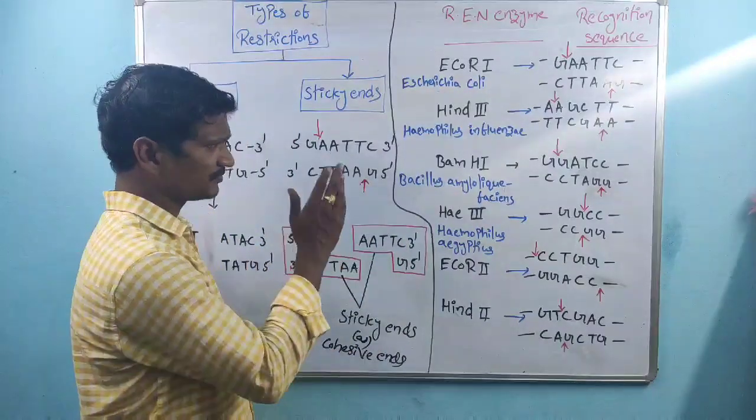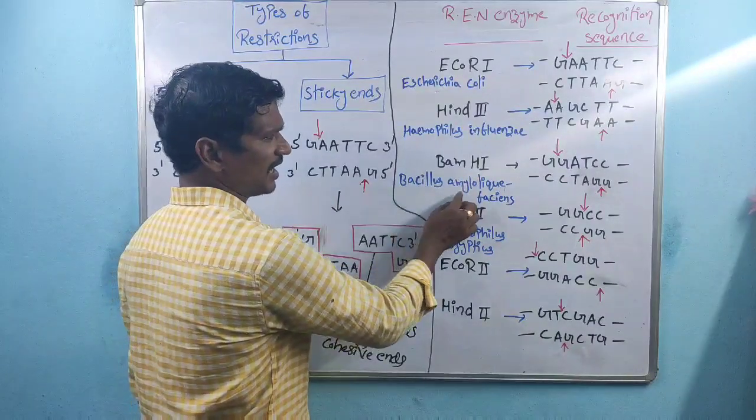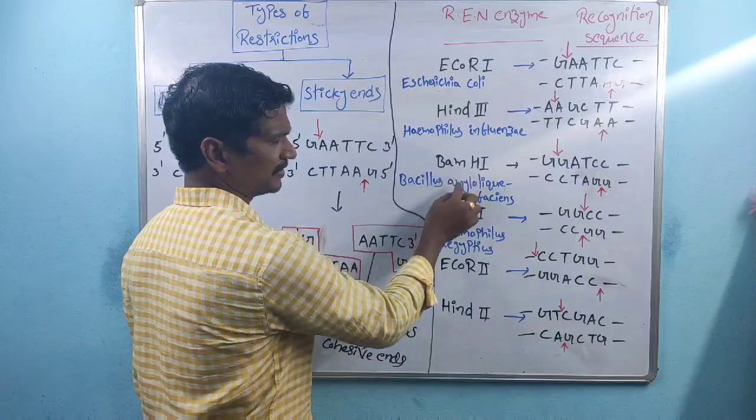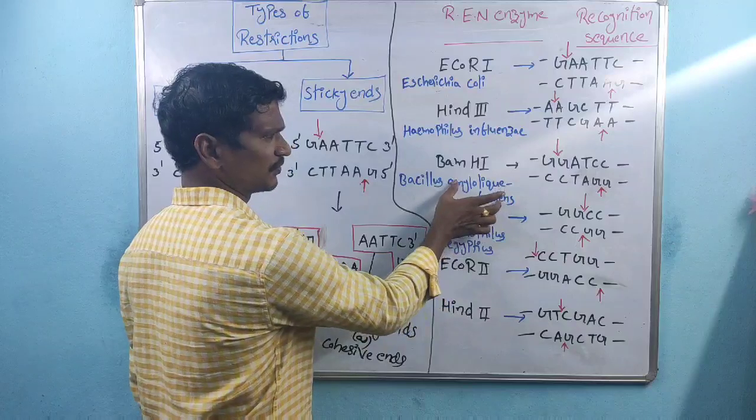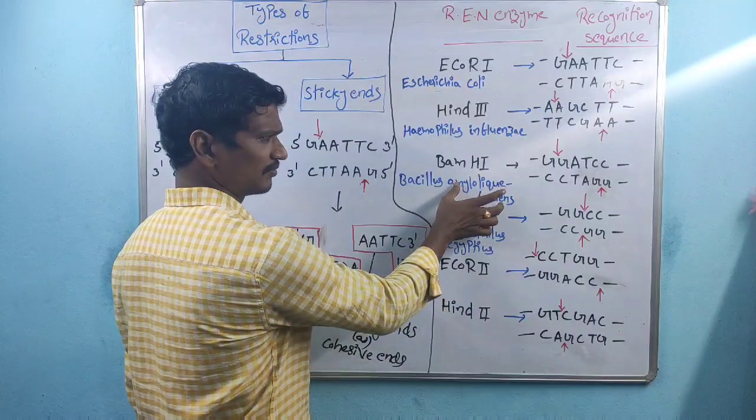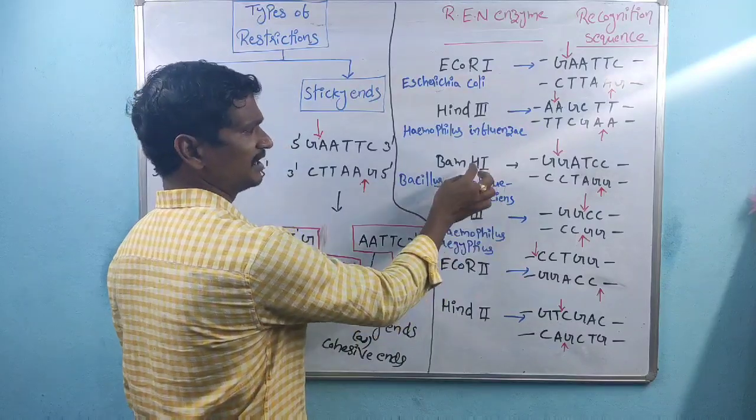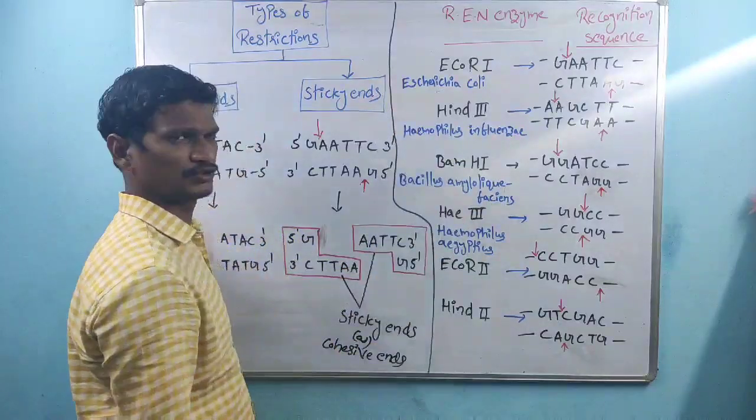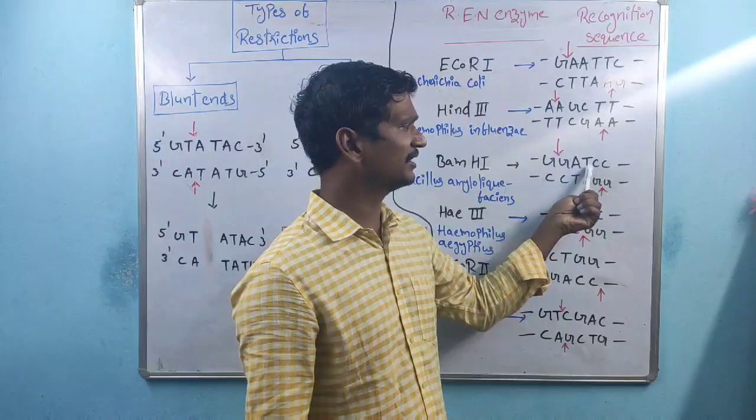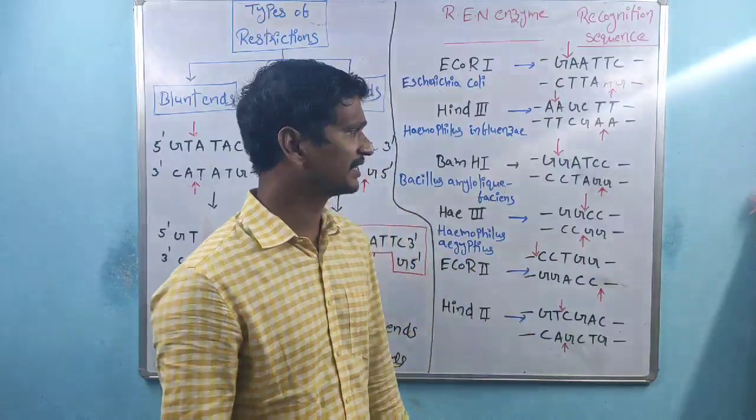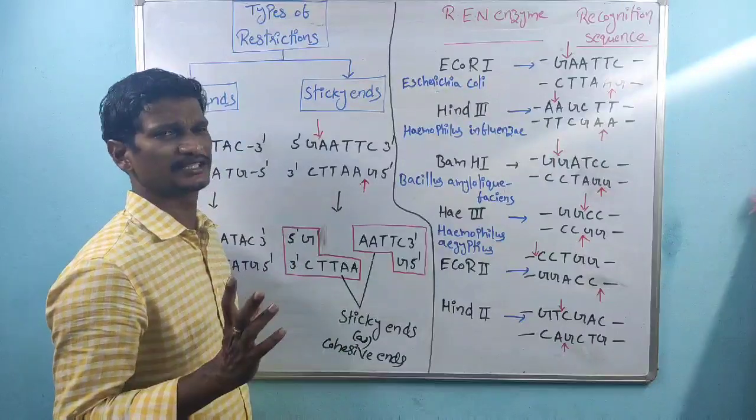And the next one, BamHI. B is Bacillus, and AM indicates amyloliquefaciens. This is only one word. H1, BamHI. Here the sequence is GGATCC. So that is the BamHI sequence. Here also sticky ends are produced.